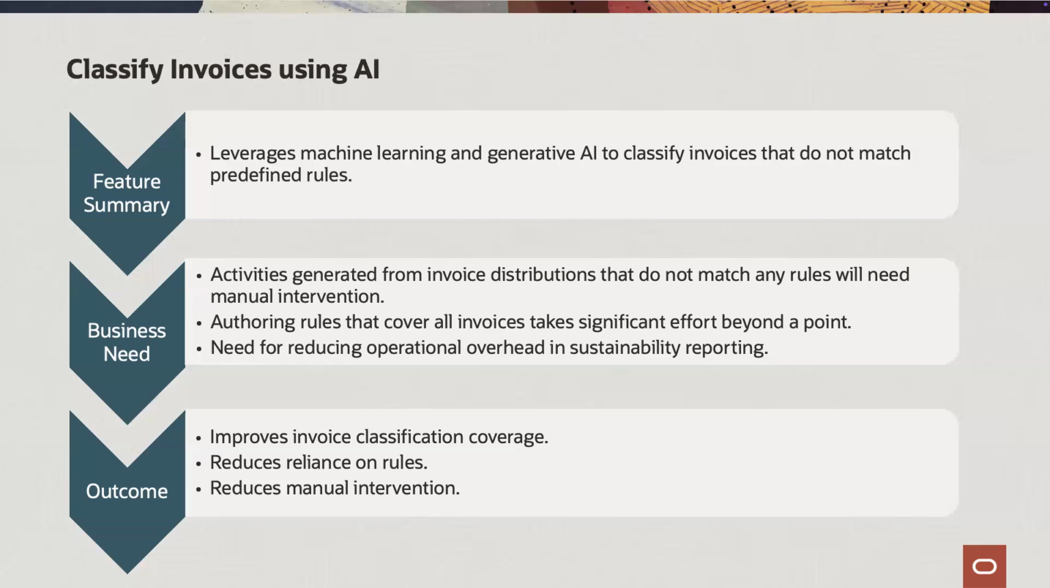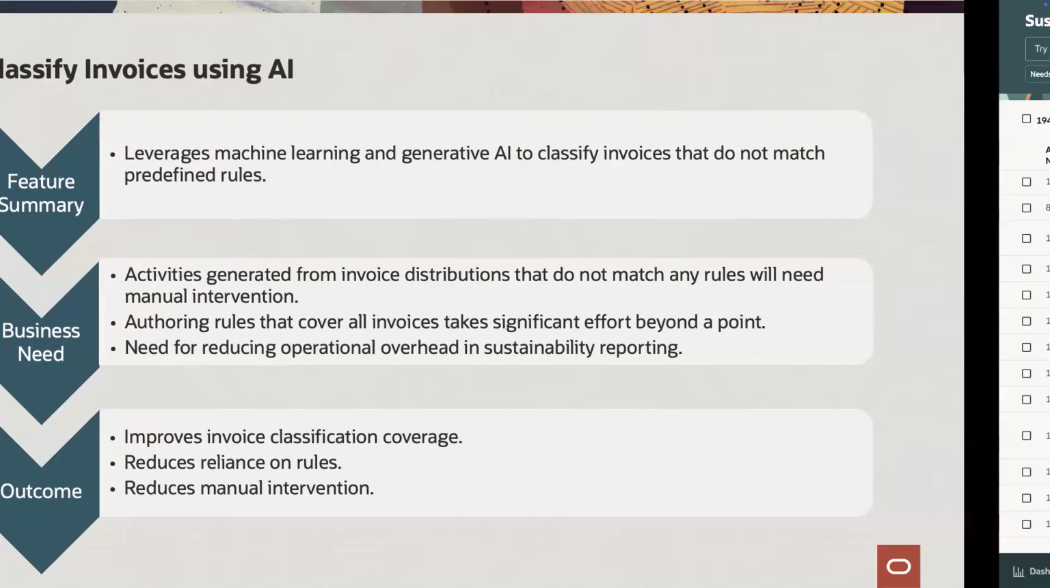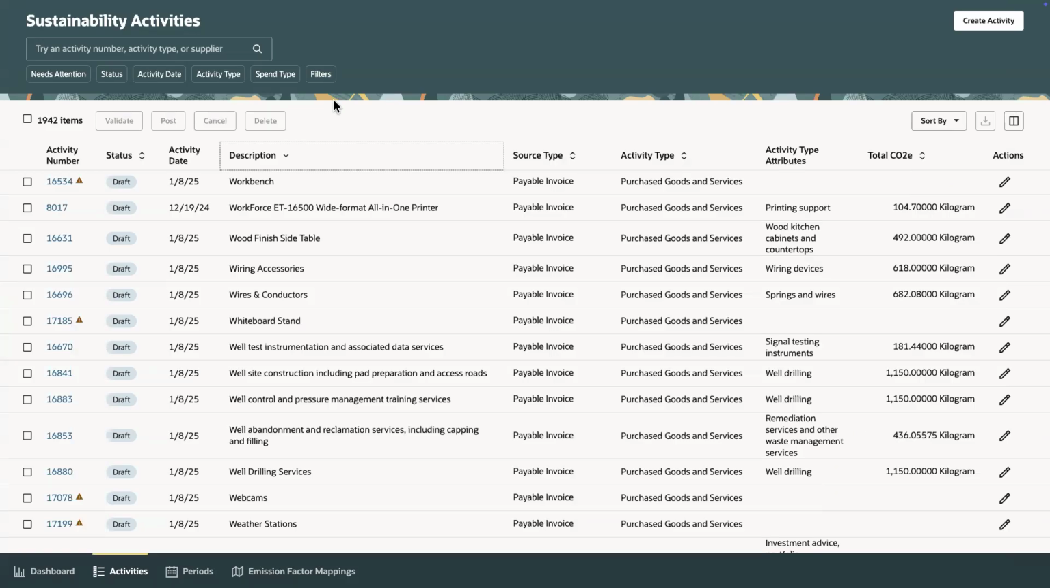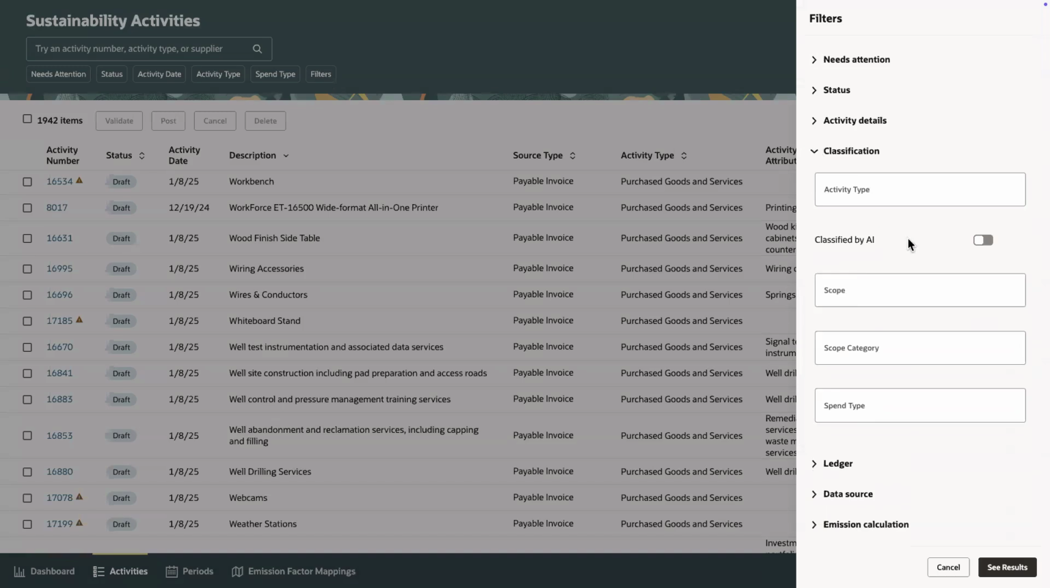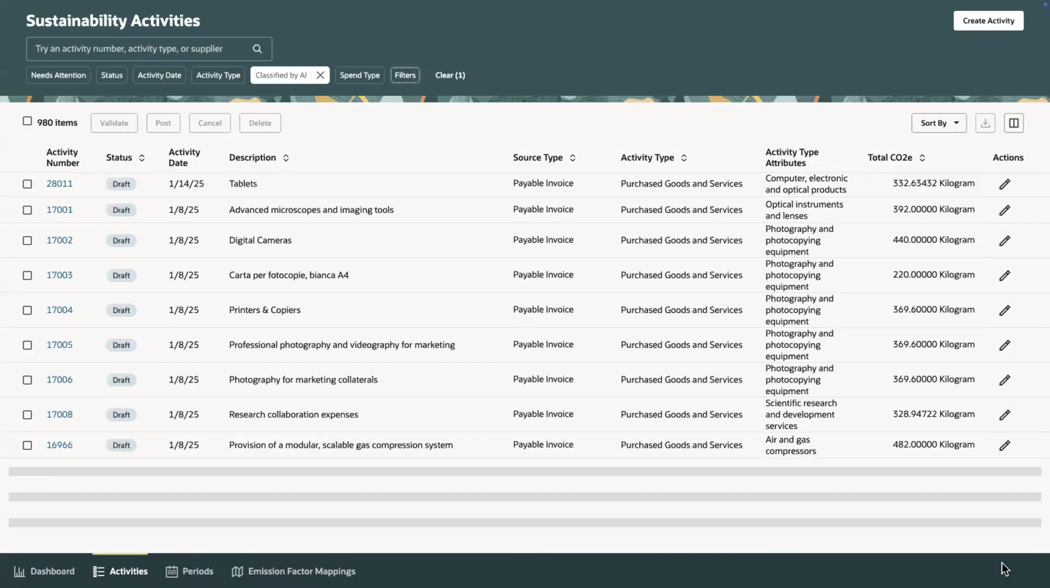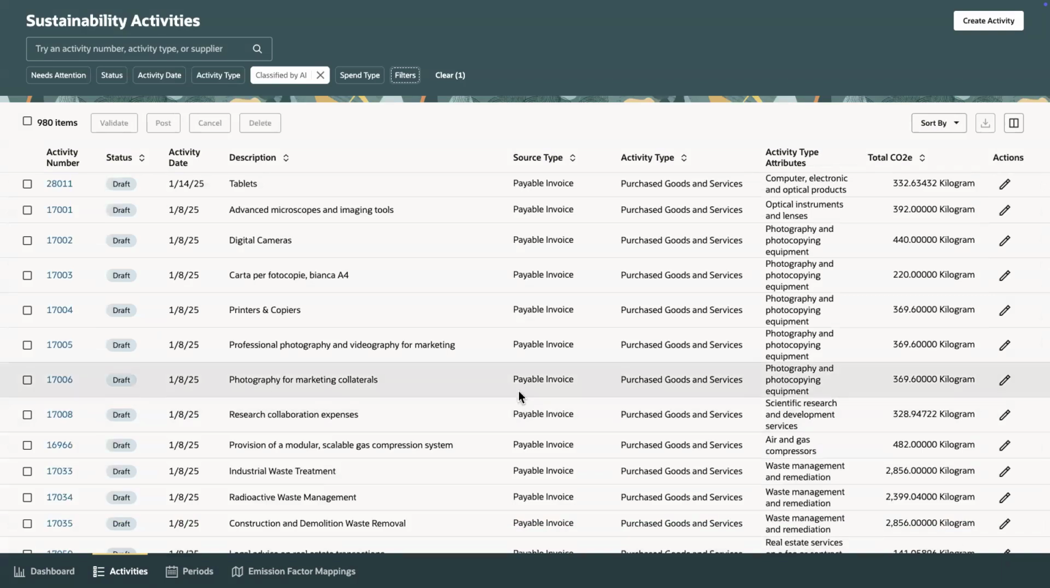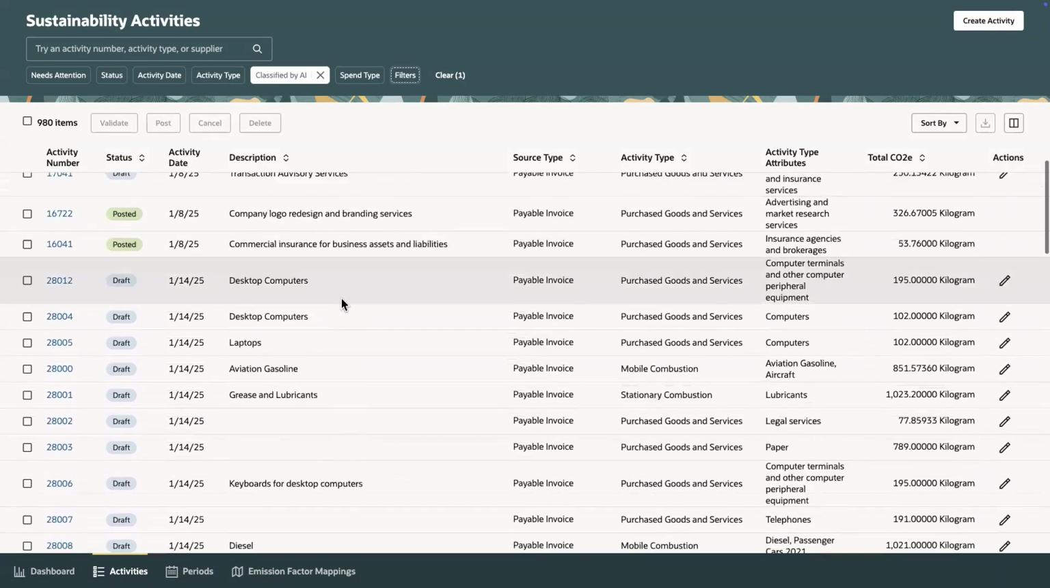Now let's see AI-driven invoice classification in action. I'm now in the sustainability activities page. To filter and see all AI classified activities, all I need to do is to open the filter panel, and in the classification section, I need to toggle the classified by AI switch and then click here to see the results. Here are all the activities that were classified by AI.